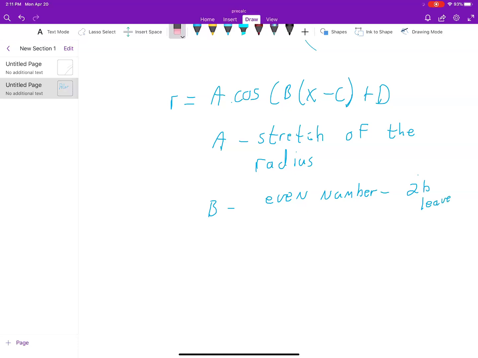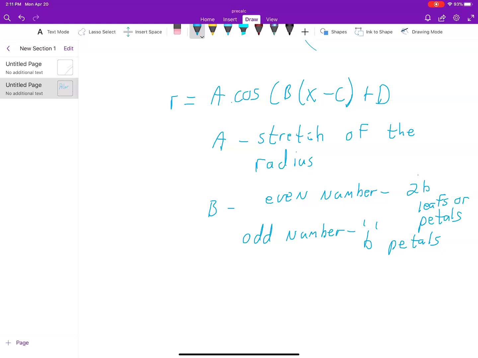Leaves, not leaves. Come on, dude. Leaves. Or sometimes they're called petals. All right? If B was odd, then we just got B petals. All right, that's what we ended up getting.